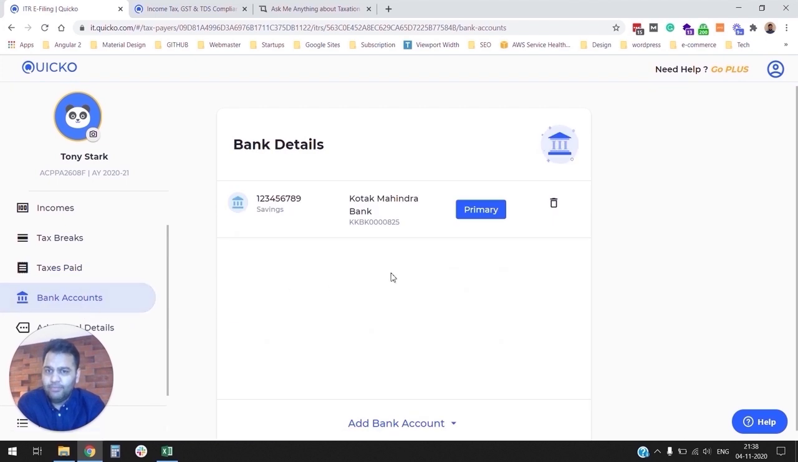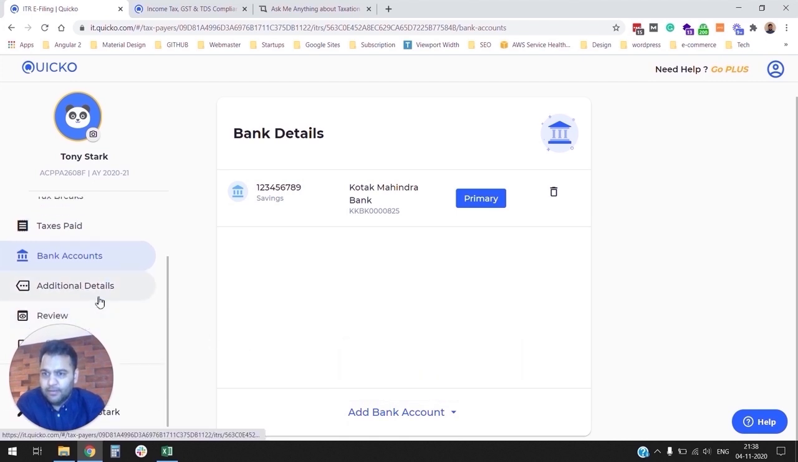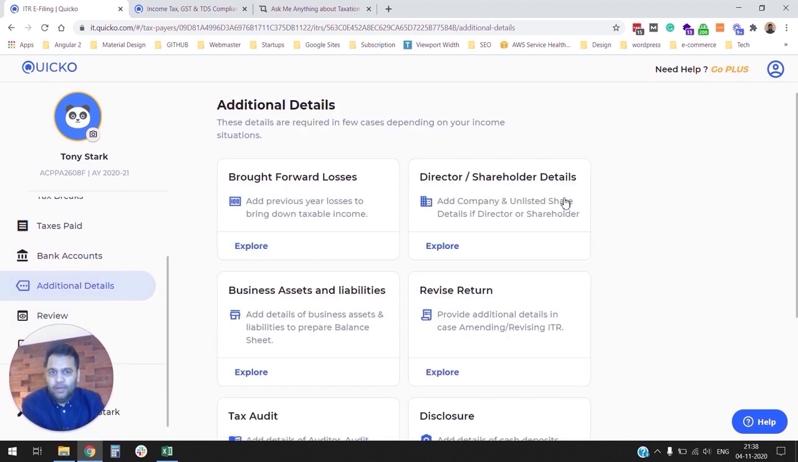I have already added my bank account here. It's marked as primary. That means if I have a refund, it will get deposited in my primary bank account. You can also add foreign bank accounts, any other bank accounts, and domestic bank accounts that you may have. Let's go to additional details. There are a lot of details that are optional, right? It depends on your specific situation. Those details fall into additional details.